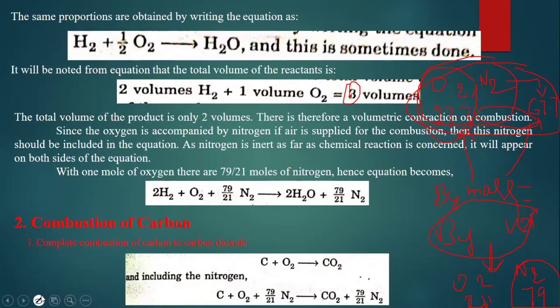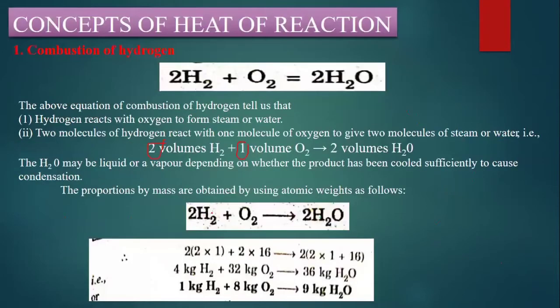So please keep in mind all these things while discussing combustion of carbon. We need to get that. So with 1 mole of oxygen, there are 79 by 21 moles of nitrogen. Within 100% of air, we are going to constitute 79 by 21 moles of nitrogen. So this same equation, I am taking, to this equation I am adding the constituent of nitrogen also. By volume it is going to be 79 by 21 here.